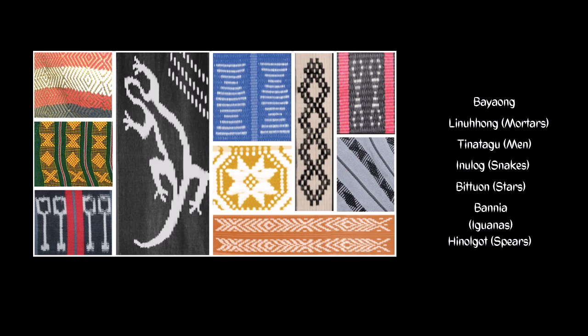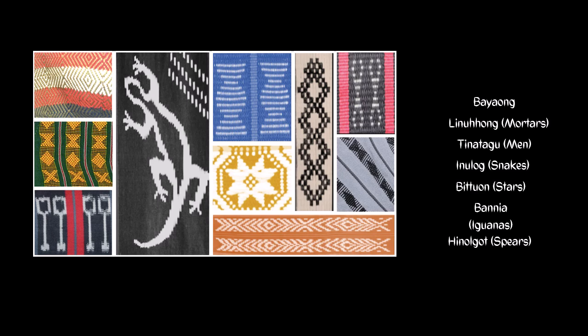Next is the tinatago or men. It represents ancestors, warriors, and community strength. This one is the third one, at the bottom. And lastly, we have bituon or the stars. Obviously, the yellow ones.